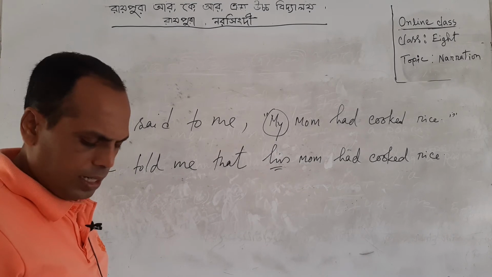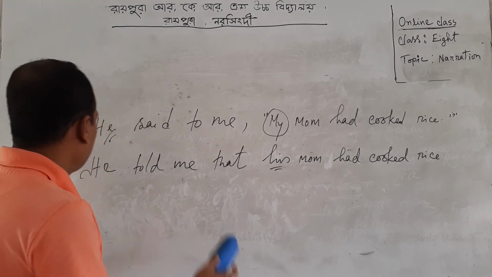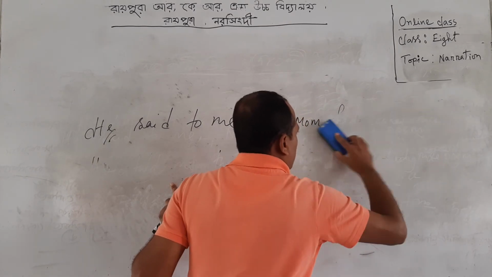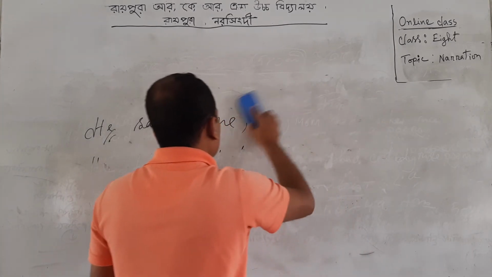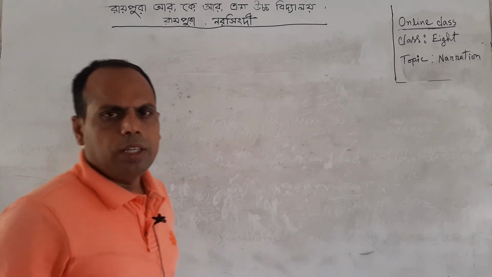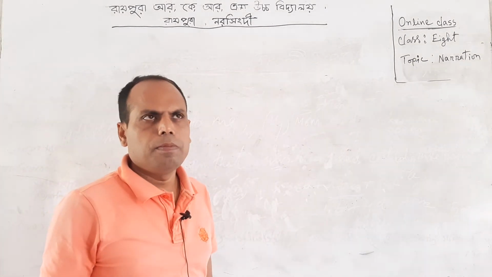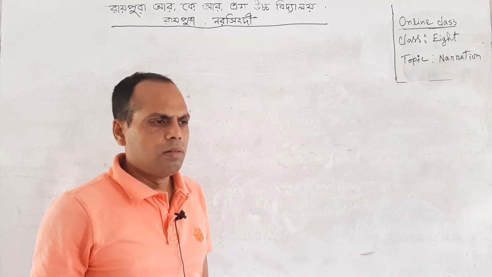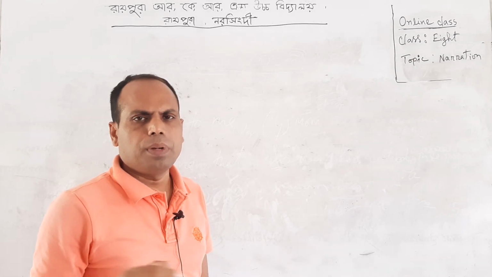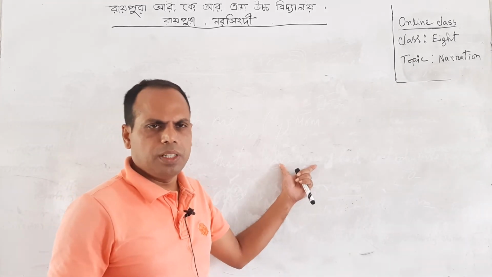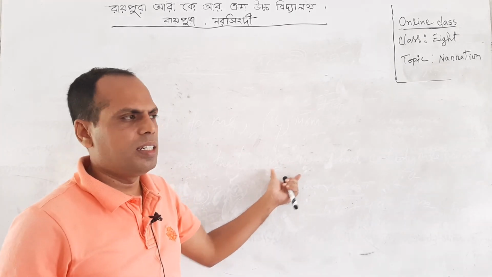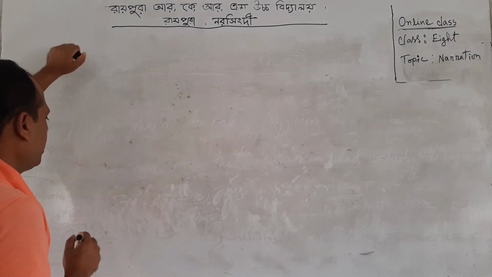Now we shall take another example for the past perfect continuous tense. Past perfect continuous tense also has no change. If we find any example in past perfect continuous tense in reported speech, then there will be no change in tense. Let's take an example.